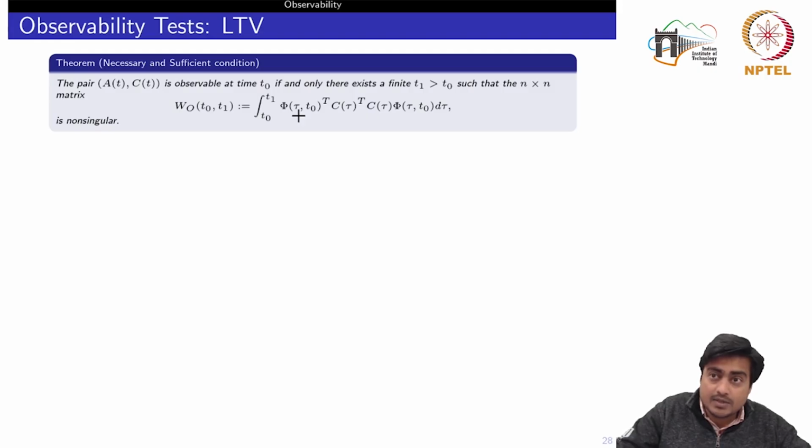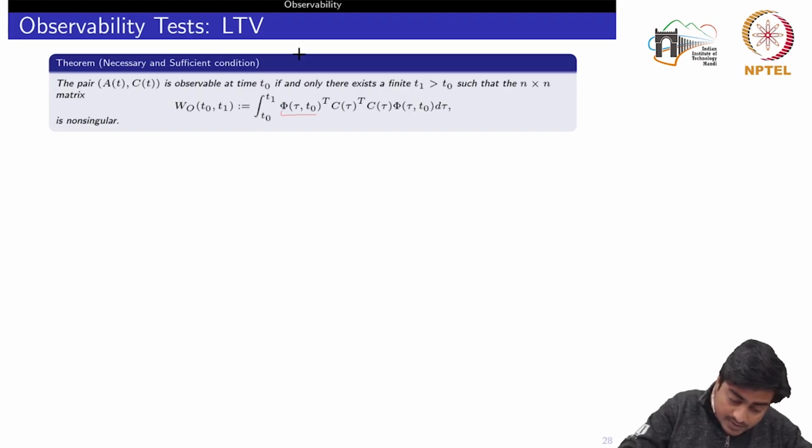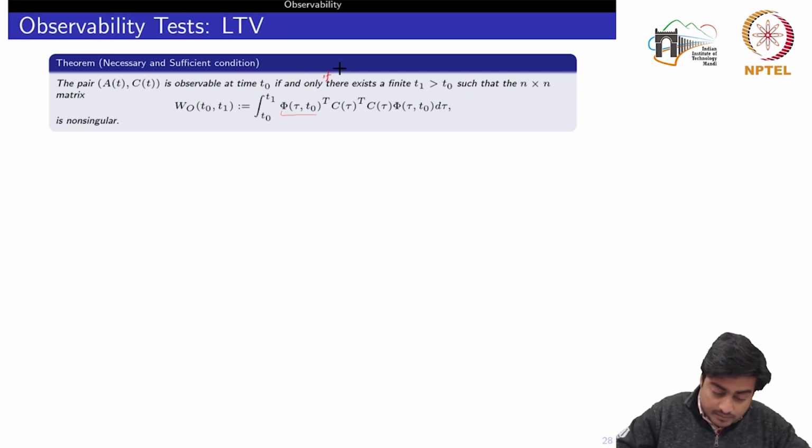For the LTI system, the state transition matrix is basically an exponential, but for a time varying system it requires detailed computation. This is an if and only if, because this is the necessary and sufficient condition for observability.